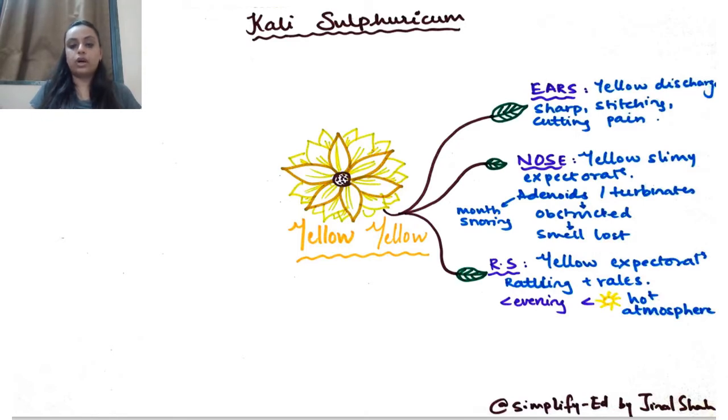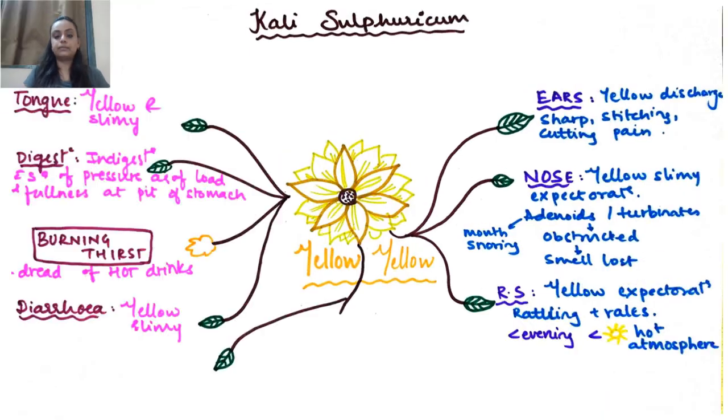Now let's go ahead to other components of yellowness. We have yellow tongue. Tongue is yellow and slimy. So most commonly when we pick up a color, we see that it comes in the tongue as well. So tongue is yellow and slimy. Digestion is not very well. So there's indigestion with sensation of pressure as of load and fullness. Kali Sulf might slightly go towards acidity, alright, and it has burning thirst. He requires a lot of water, but he dreads hot drinks.